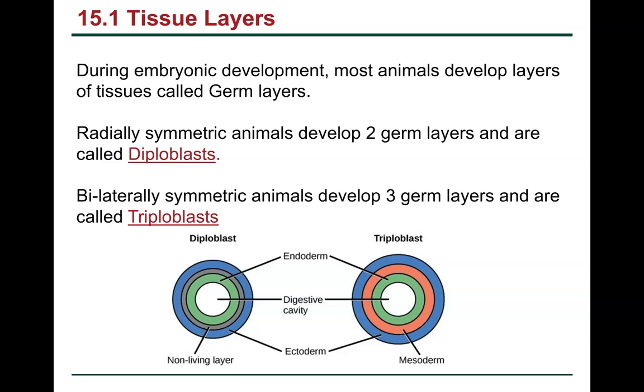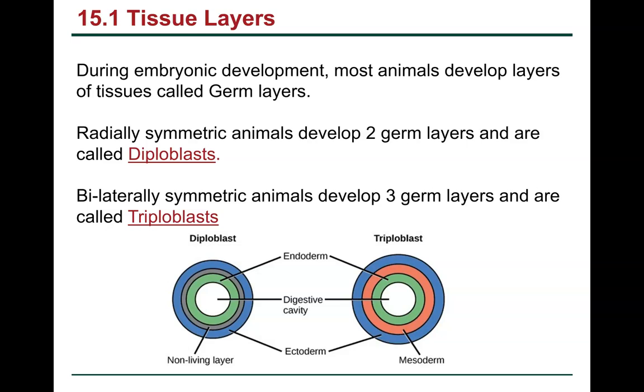So now we're going to look at tissue layers. This continues with page 1 of the study guide. We've got the word diploblast and triploblast. So this is referring to embryonic development. As the embryo, so you've got the fertilized egg, and then it becomes the embryo. Most animals are going to develop layers of tissues, and those are called germ layers.